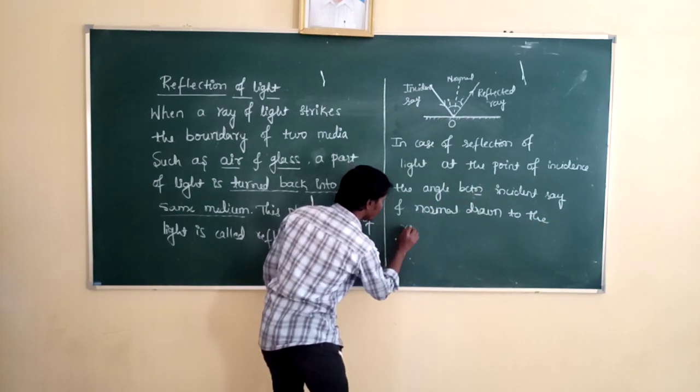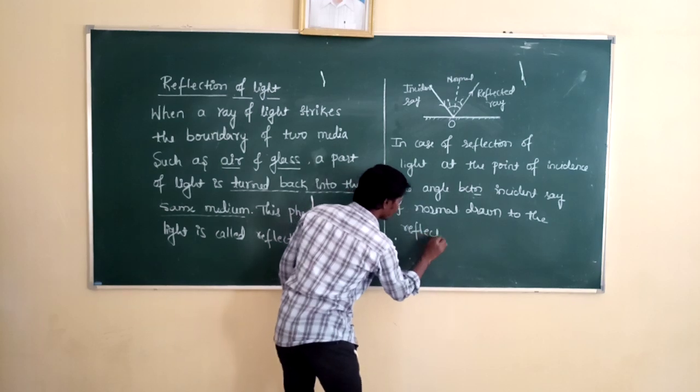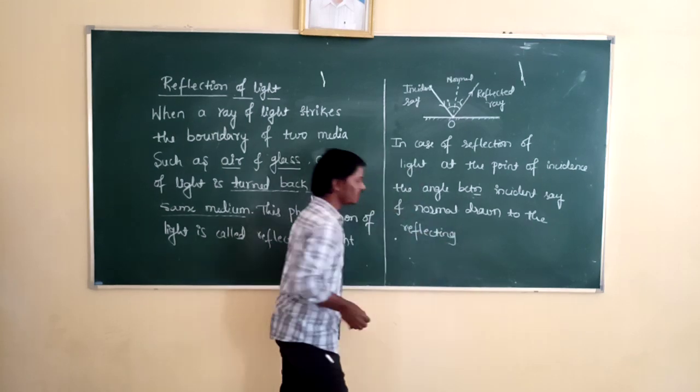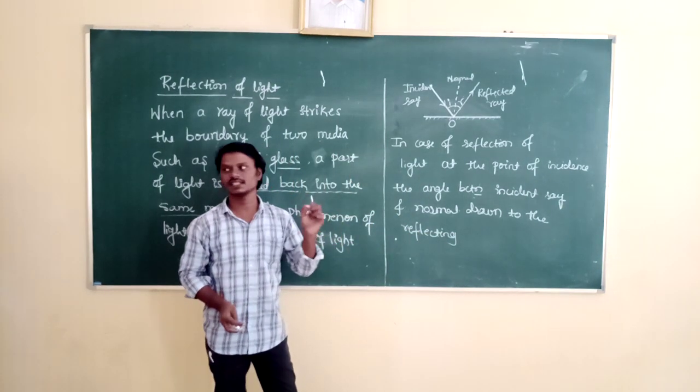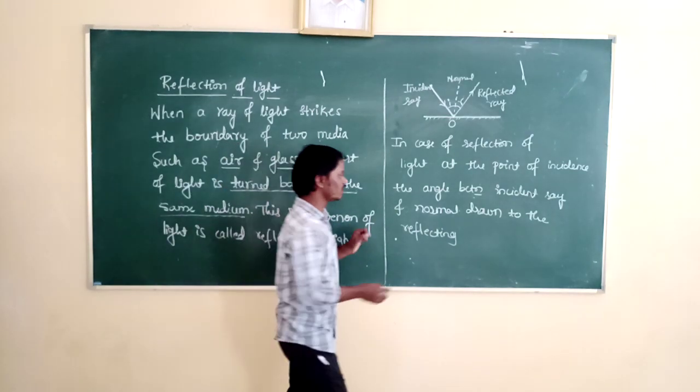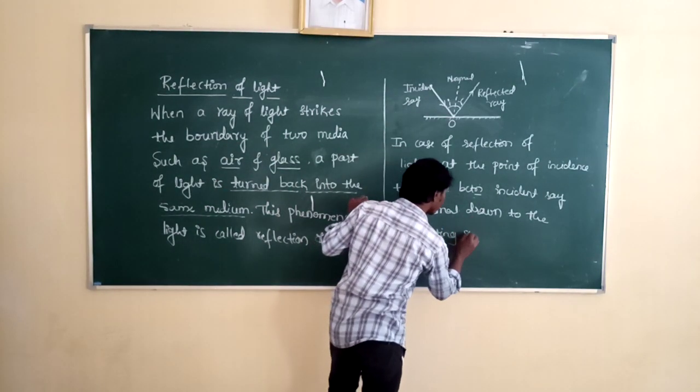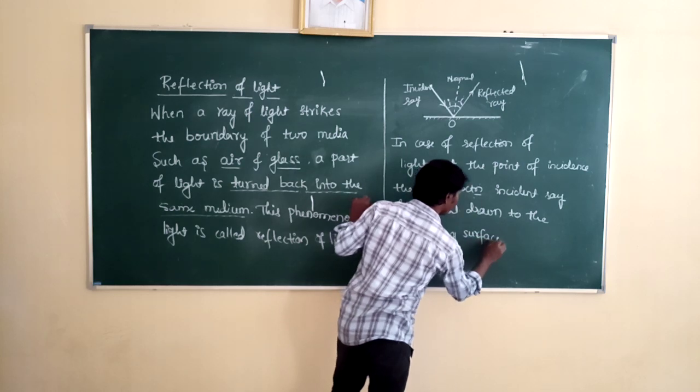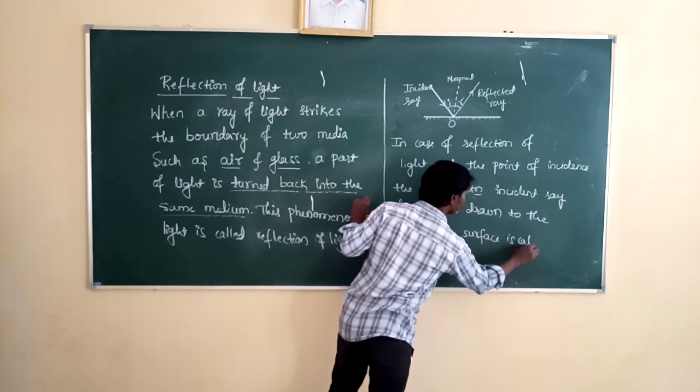What do you mean by reflecting surface here? The surface at which the reflection takes place is called the reflecting surface.